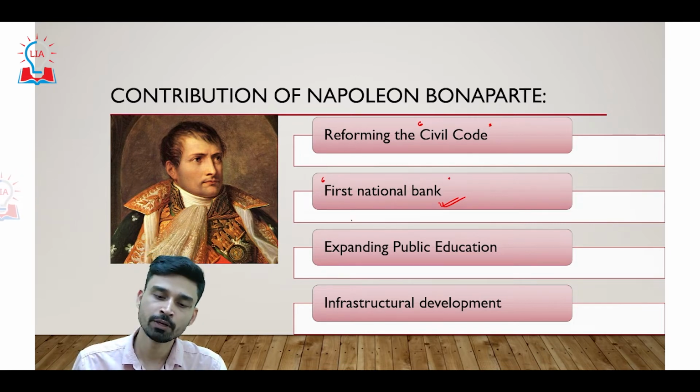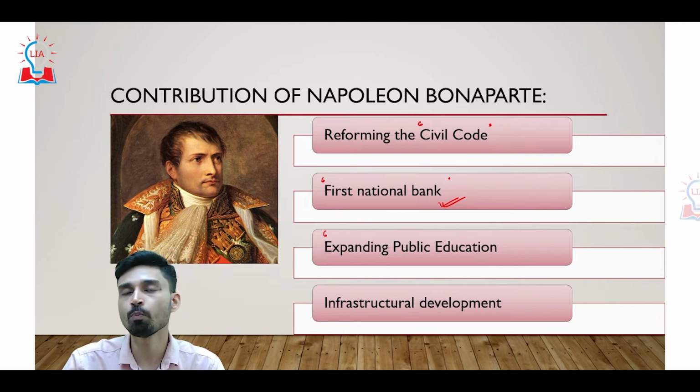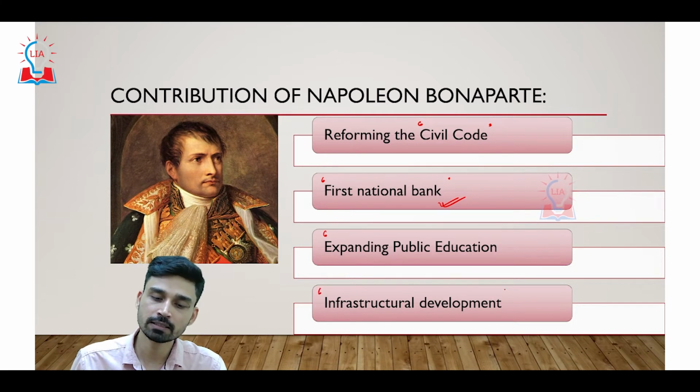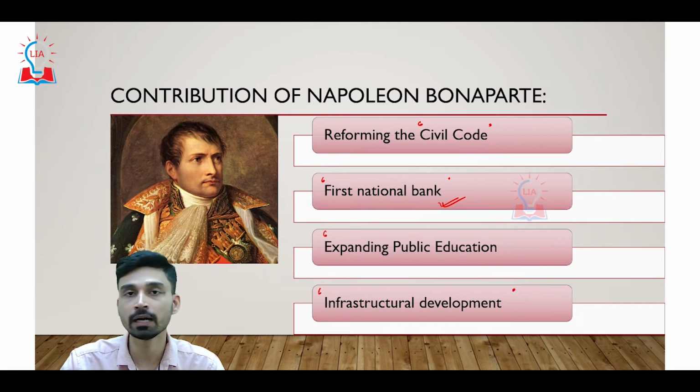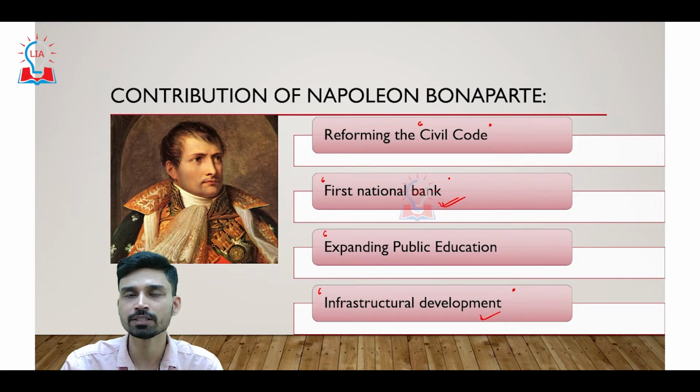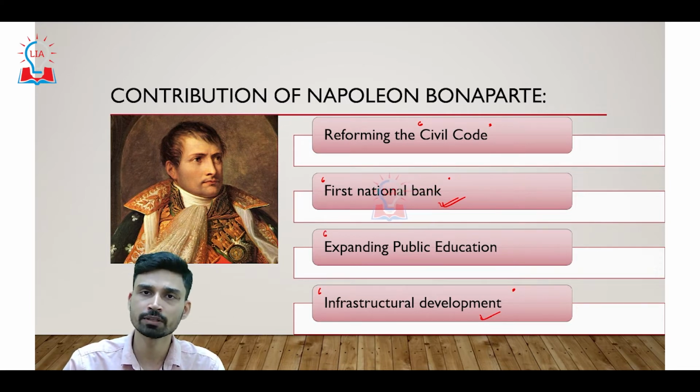Not only that, he also expanded the scope of public education, and due to this step, what happens? The literacy rate of France started to become higher and higher. Not only that, since Napoleon was a very able general, he understood the importance of infrastructure for development of the economy and of society, and he focused extensively on infrastructure development such as roadways and other infrastructure such as street lamps, and all these kinds of things.